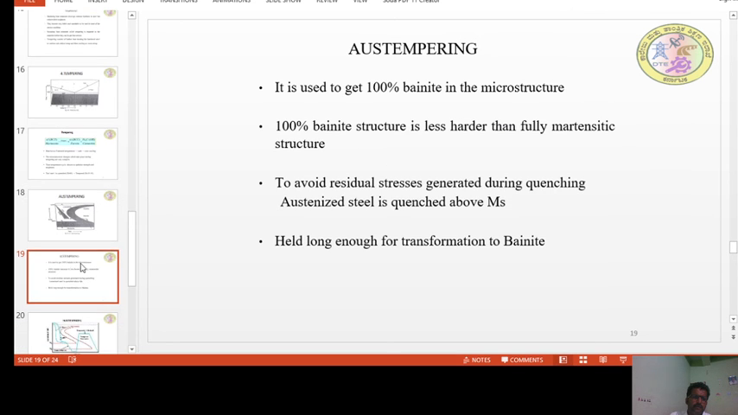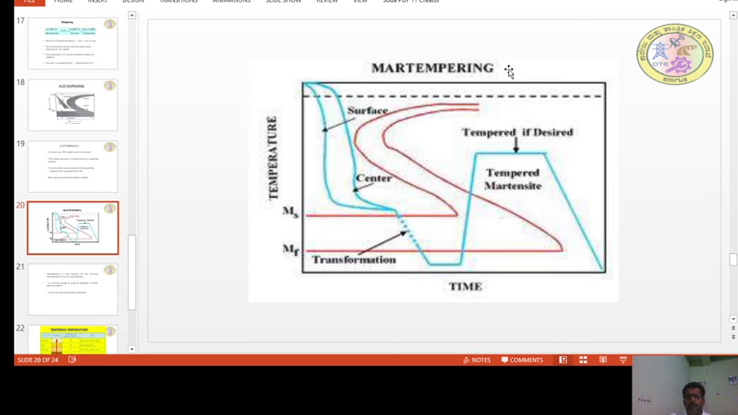And the other type, as I said, the martempering, you can look at here. Here also the cooling rate is more than the critical cooling rate. Why? Because these lines are away from the critical cooling rate. As I said, if the cooling rate is from the nose towards the right, the cooling rate is less than the critical cooling rate. If the cooling rate is towards the left, then the cooling rate is more than the critical cooling rate. And you can observe here.